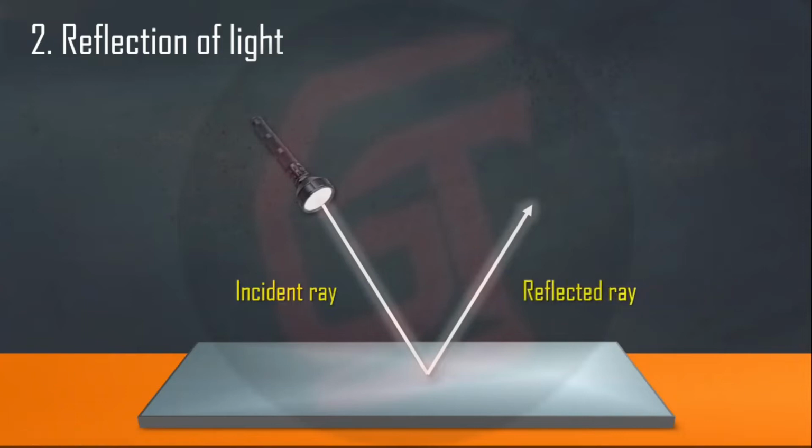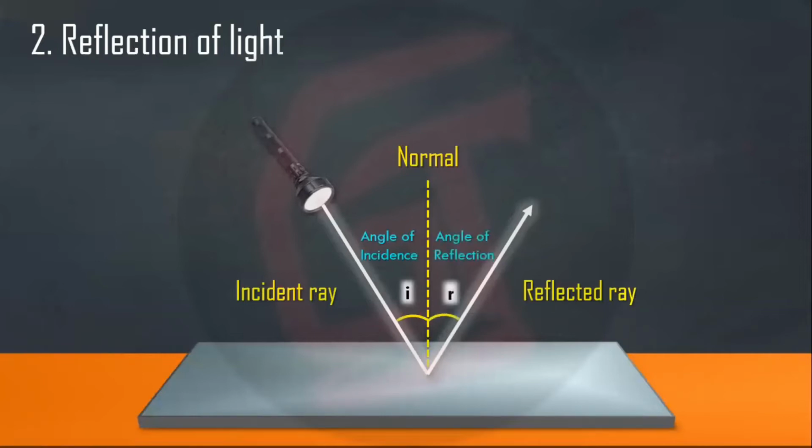The light coming is the incident ray, and the light which is reflecting is called the reflected ray. And the point where the reflection is happening, from where a line is drawn, is called the normal. So this angle is called the angle of incidence, and this angle is called the angle of reflection, if it is on the same side.